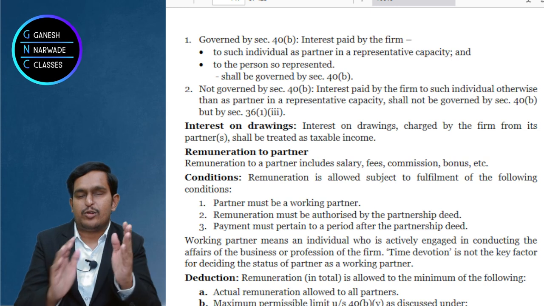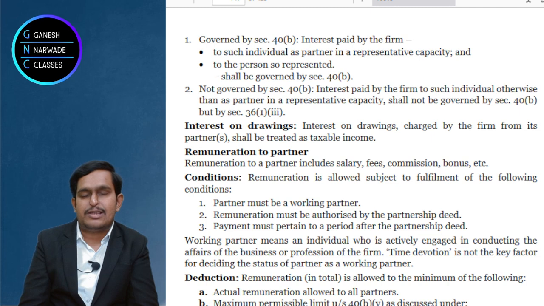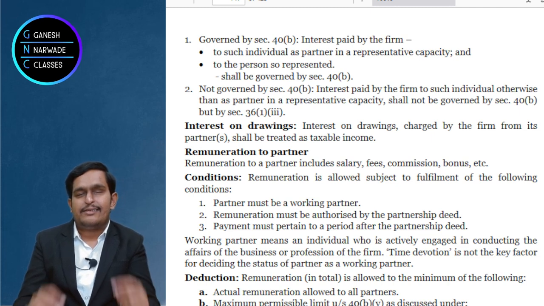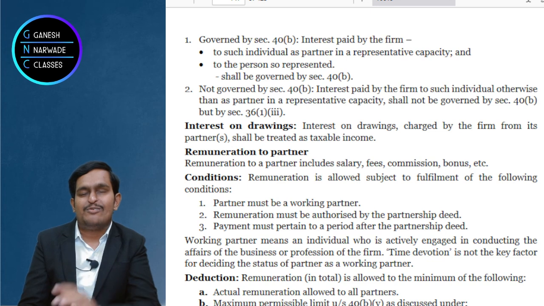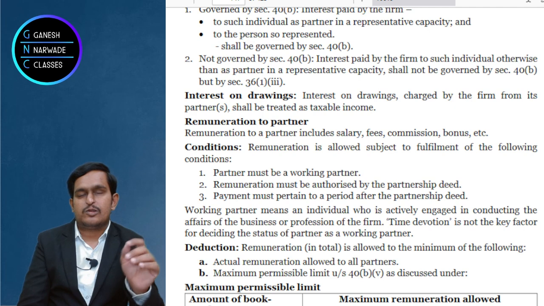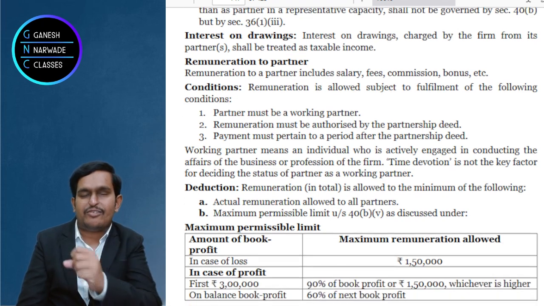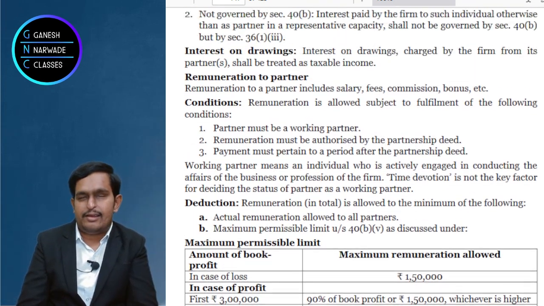The conditions are: there should be a proper partnership deed. While filing the first income tax return, you should submit the partnership deed to the income tax department. Share of partners should be fixed, and no default under section 144. Interest to partners, whether it is interest on capital or loan, will be allowed as deduction, no problem. But for interest on capital, two conditions are there. It should be authorized by the partnership deed, and the interest should be paid after the date of authorization in the deed.